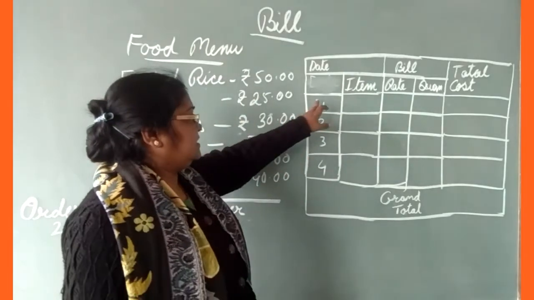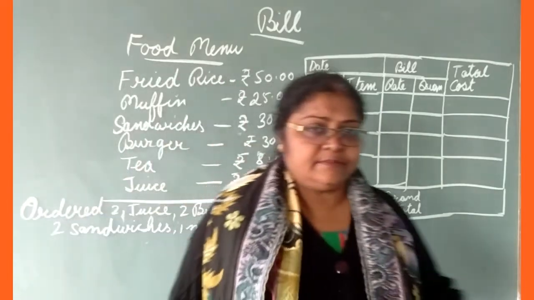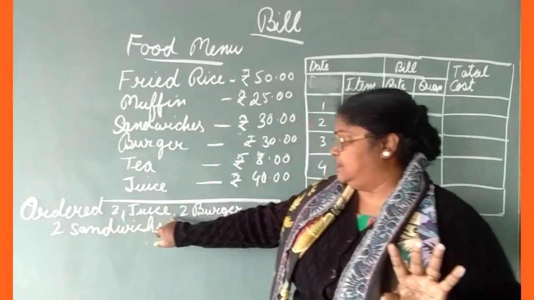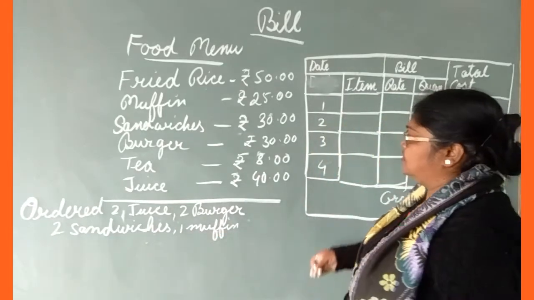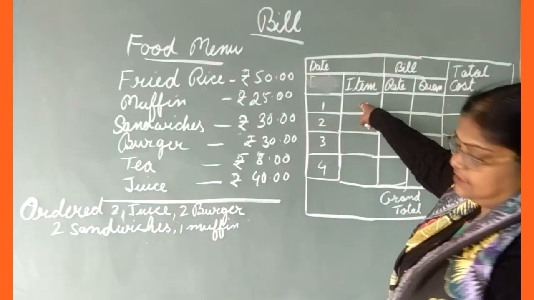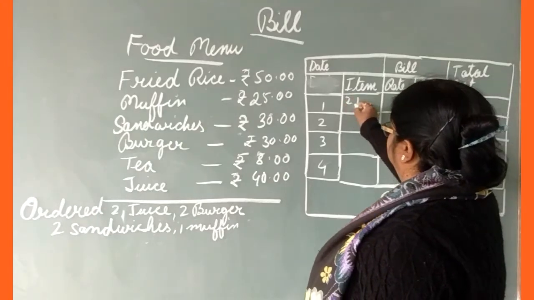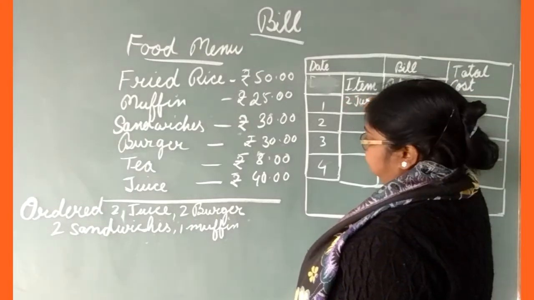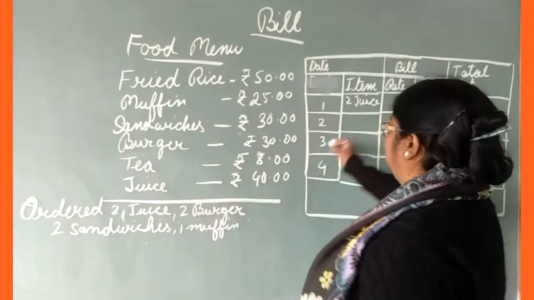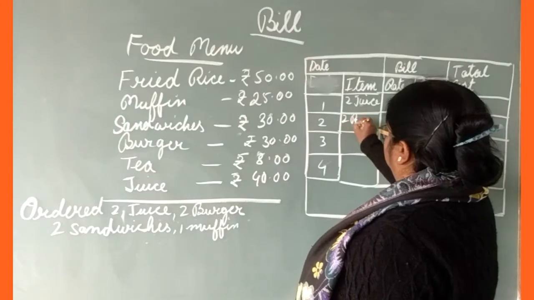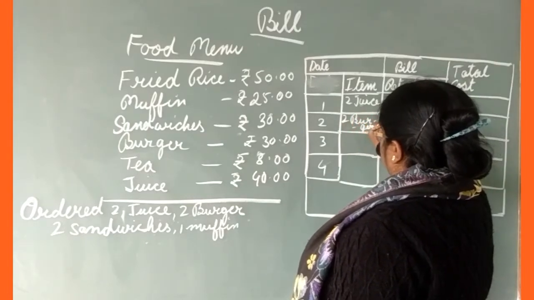And after that, here numbers 1, 2, 3, 4. They have ordered 4 items. What are the 4 items? Juice, burger, sandwich, muffin. So here you will write the item. What item? 2 juice. Then they ordered 2 burger.